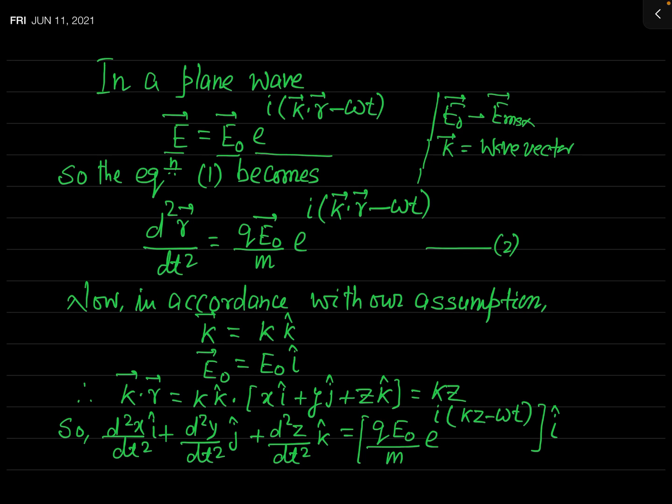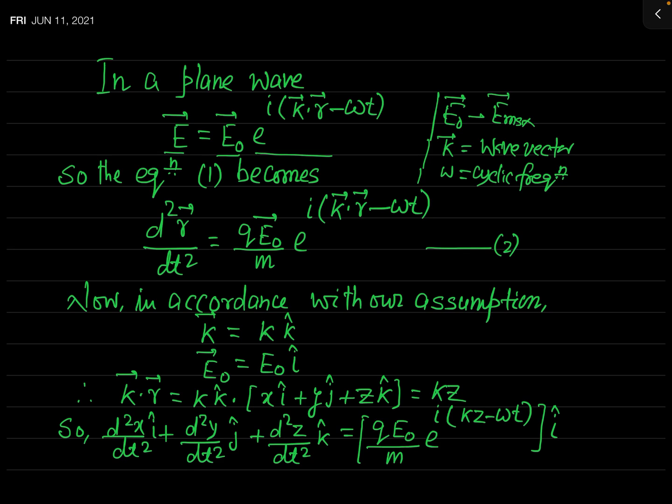And what is this omega? This omega is simply the frequency of our wave, or you may call it the cyclic frequency of the electromagnetic wave.